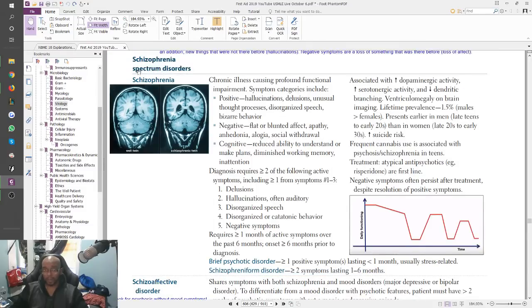And then schizophrenia is the one that has both positive and negative, as well as cognitive issues, right? Diminished working memory, inattention, inability to make plans and stuff. Nothing about time or name or writing, stuff like that. So our patient would have this one, the negative flat affect, negative symptom, right? Social withdrawal, he already looks like he has that.